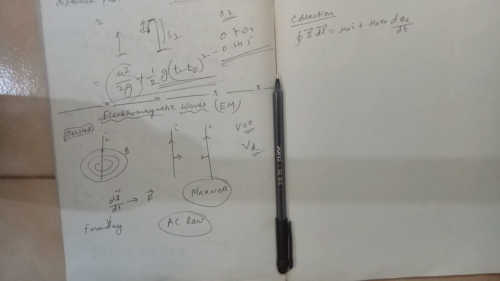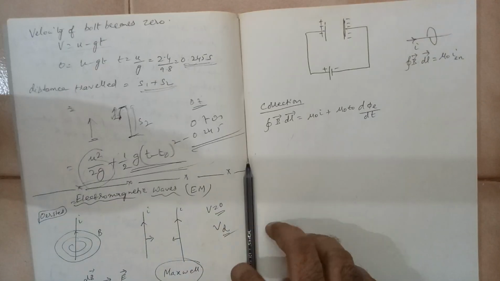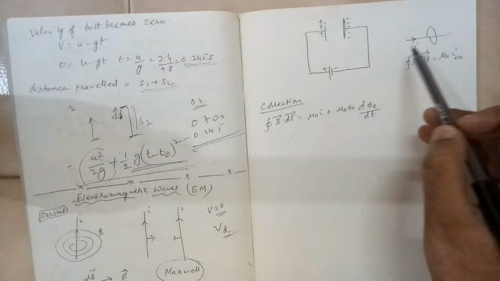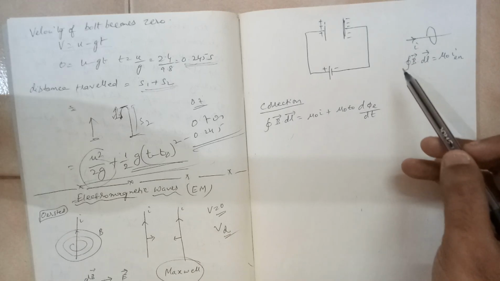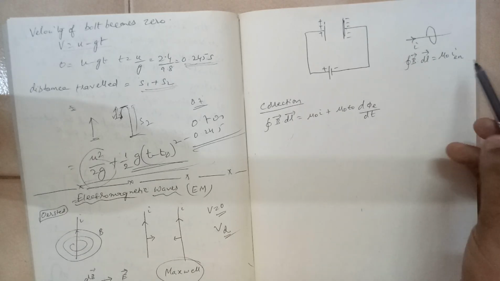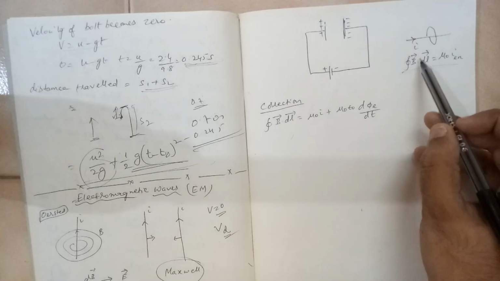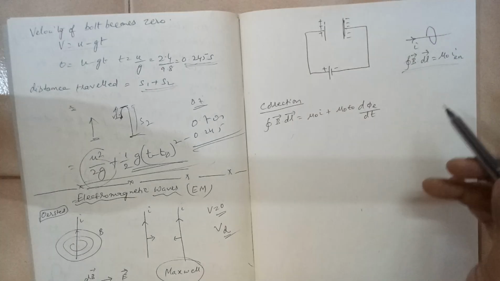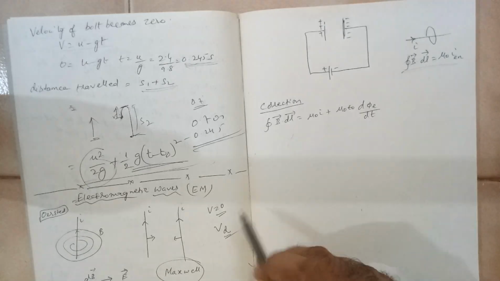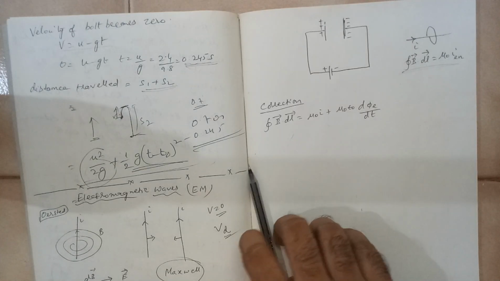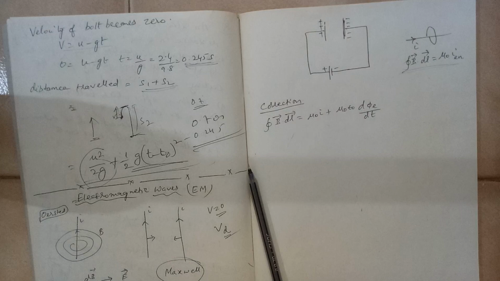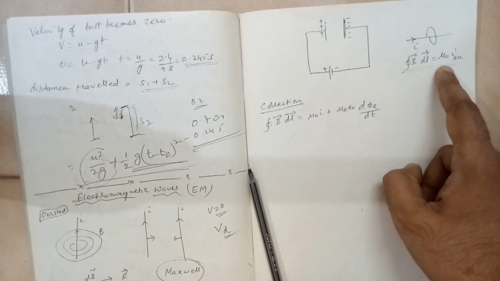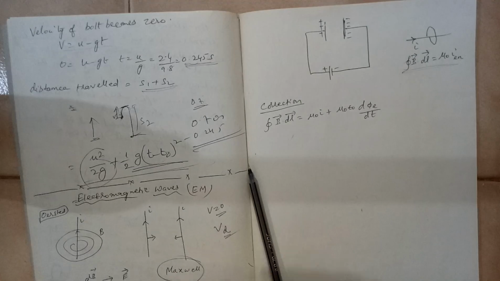What does the Ampere circuital law mean? If you have a current carrying conductor and you take an Amperian loop, mathematically you take the dot product of the magnetic field and the displacement vector and take the line integral over the closed loop, and you get mu naught multiplied by I enclosed.